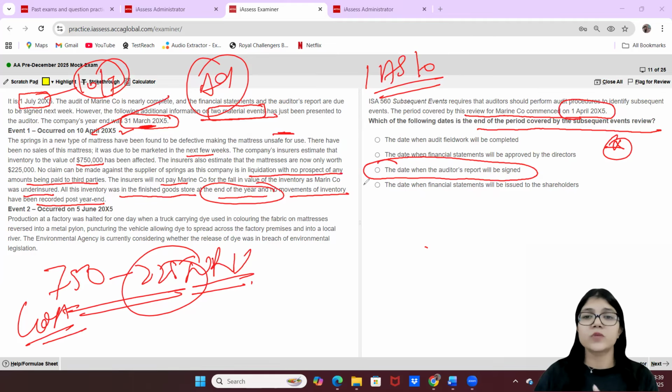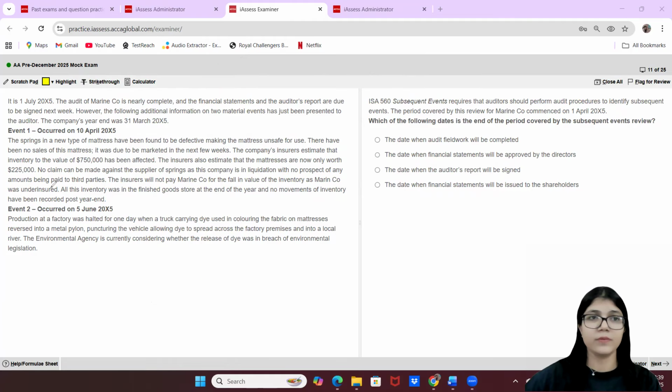So that is the reason for this one. The third one is absolutely correct. The date when the auditor's report will be signed. All right. Let's move to the next question now.